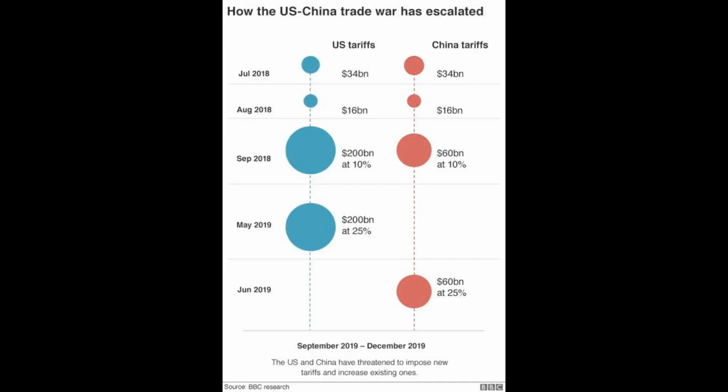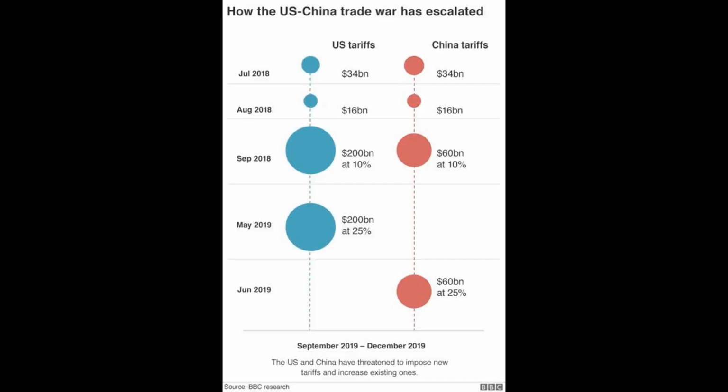Phase 1, initial tariffs, July 2018 to December 2018. The China-US trade war officially began on July 6, 2018, when the Trump administration imposed a 25% tariff on $34 billion worth of Chinese imports, claiming that such measures were necessary to combat theft of U.S. intellectual property and unfair trade practices.